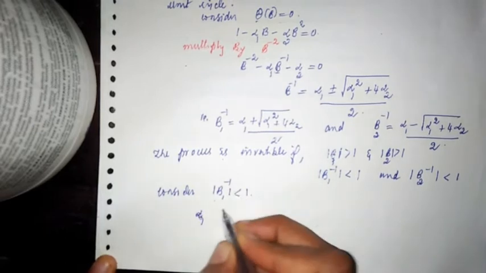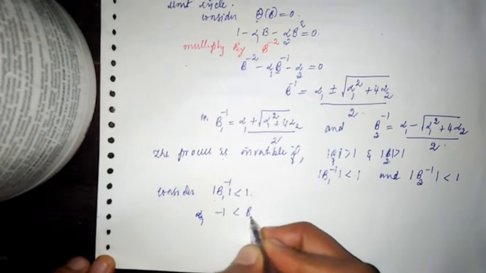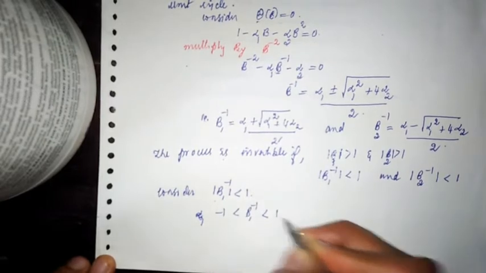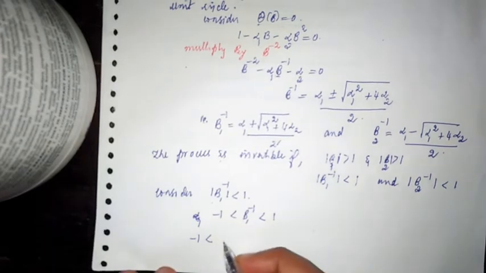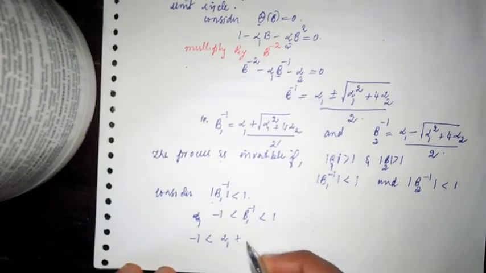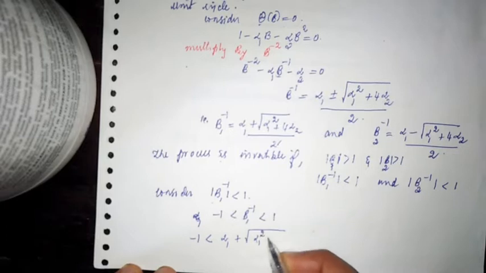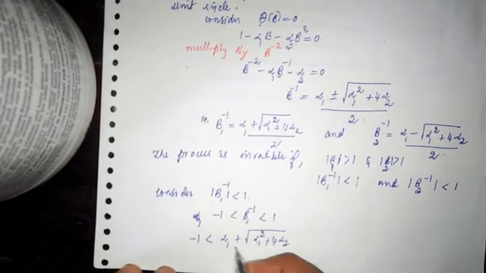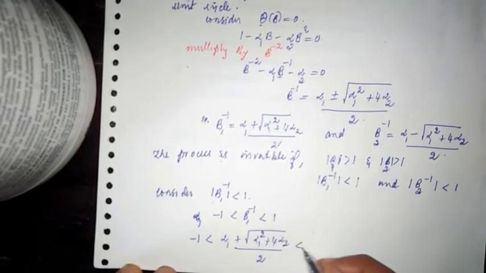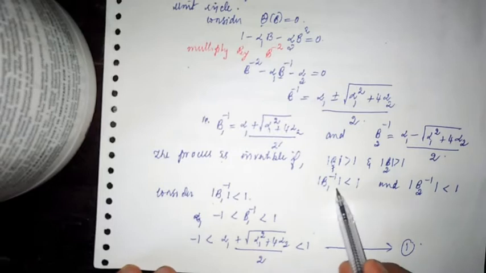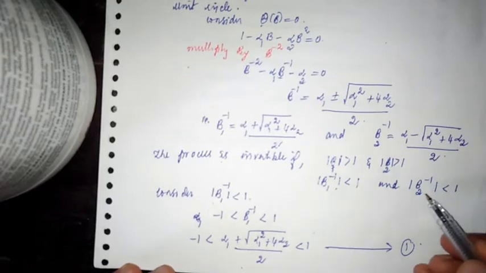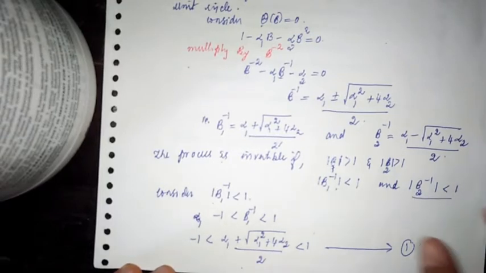So B1 inverse lies between minus 1 and plus 1: alpha 1 plus the square root of alpha 1 square plus 4 alpha 2, divided by 2, is less than 1. This I am going to take as equation 1. I have considered this one and written it like this. The next step is I consider the other one.